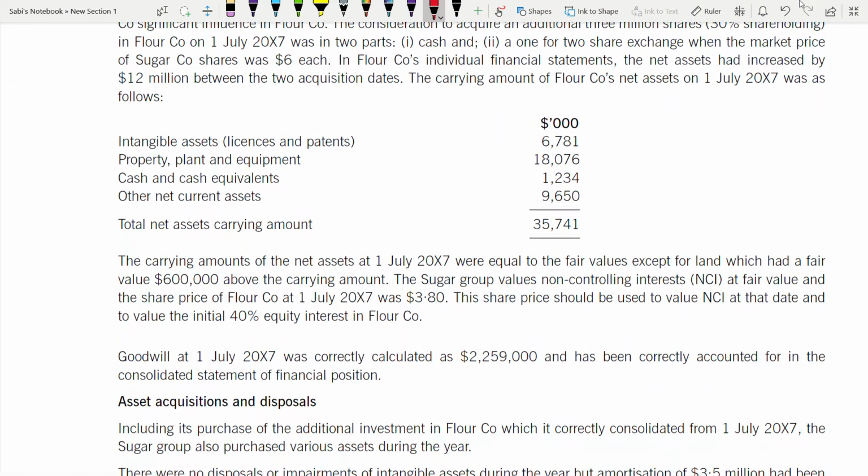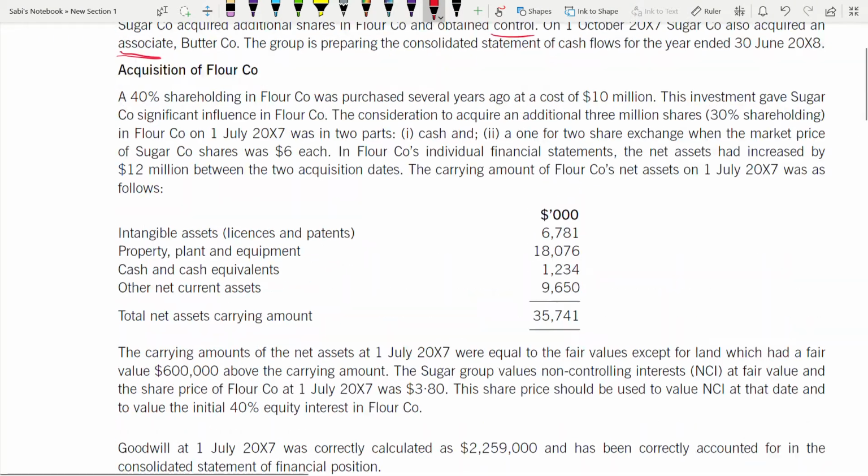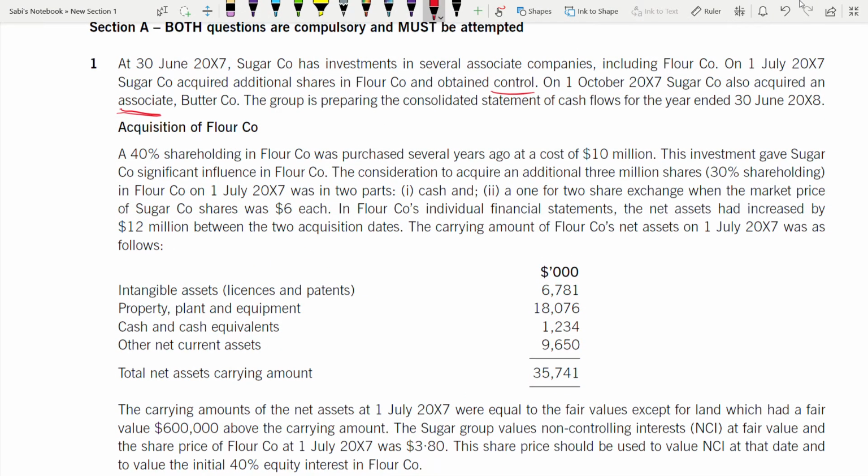Now let us read. A 40% shareholding in Flour was purchased several years ago at the cost of 10. Right? Now you're thinking that Flour is a subsidiary because they don't obtain control. How 40%? Because this is a step acquisition. Step-by-step acquisition. That means first you acquired 40%, later you acquired the remaining few percentage to get more than 50%, to get that control.